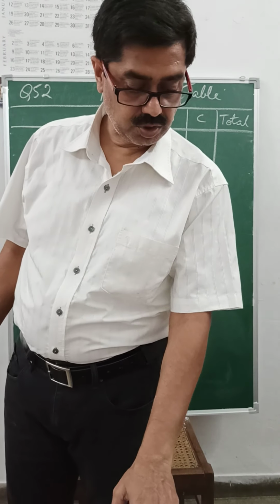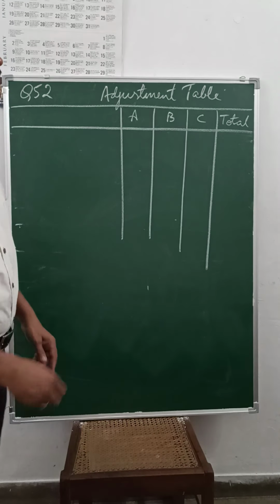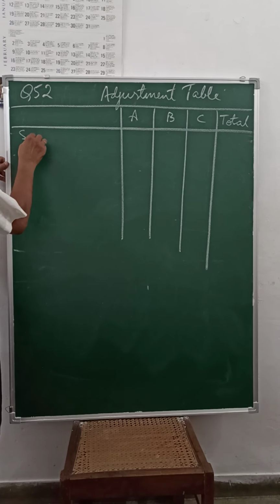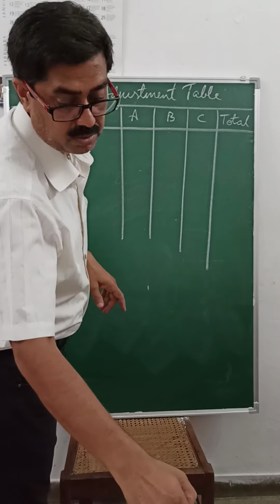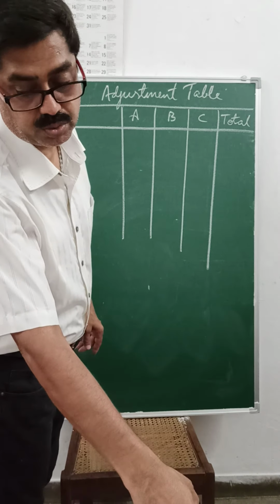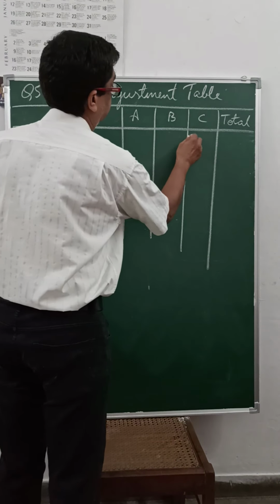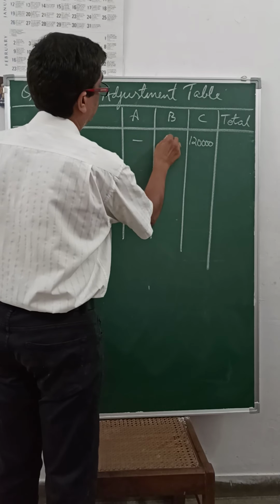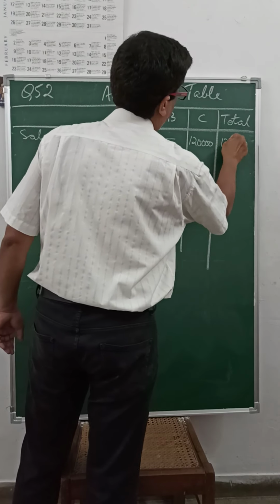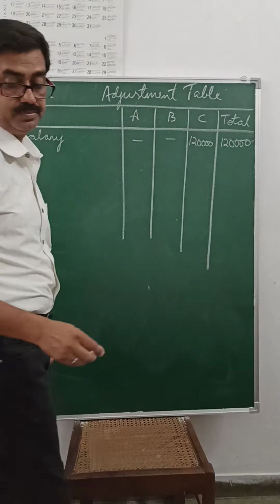It says C was entitled to a salary of rupees 10,000 per month. So salary, you can begin with salary. 10,000 per month means 10,000 times 12, 1 lakh 20,000. Since no salary is allowed to A and B, put a dash. Total also comes to 1 lakh 20,000.